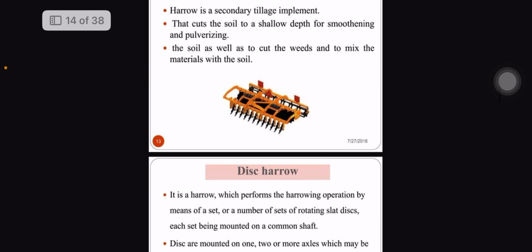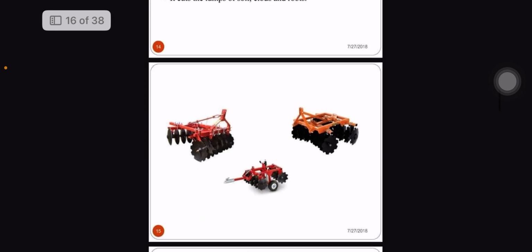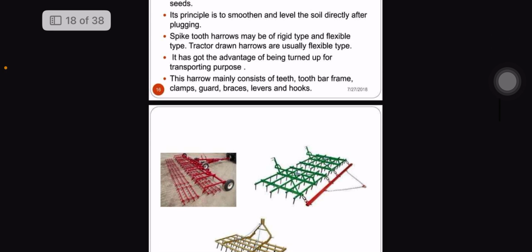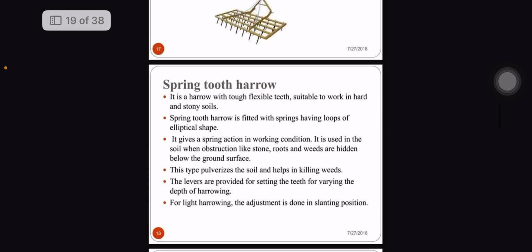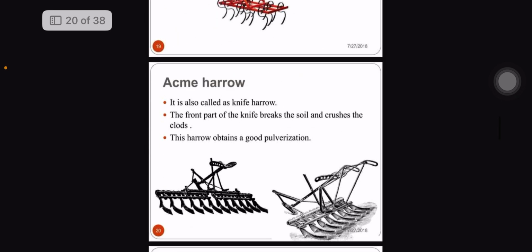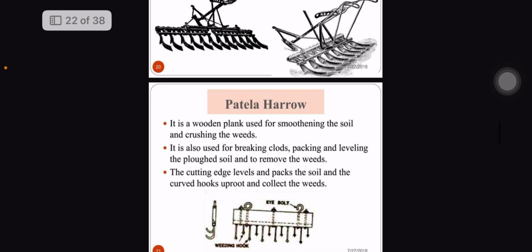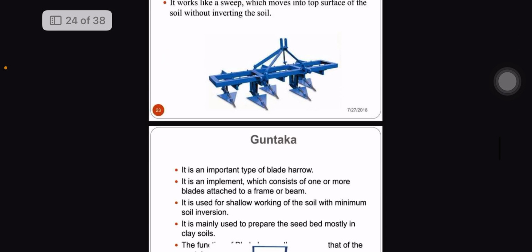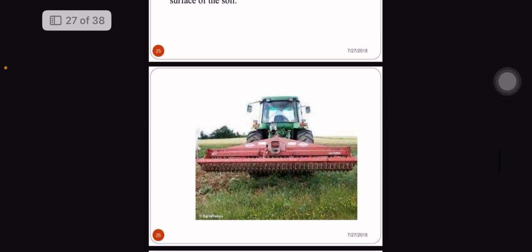The harrow is most commonly used. Here you can see the discs have a teeth-like shape, and this is called a disc harrow. This one is a spike tooth harrow, and this is a patella harrow. According to soil conditions, we design the harrows or any other farm implements.